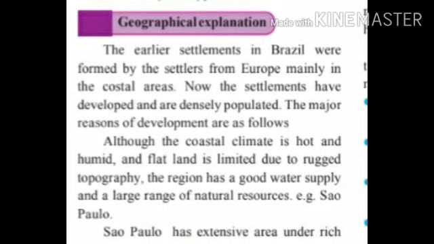Because the southeastern coastal region of Brazil has plenty of water, availability of natural resources, deposits of minerals, and availability of transport and regular water and power supply. So, European settlers set up their settlements in the coastal areas.